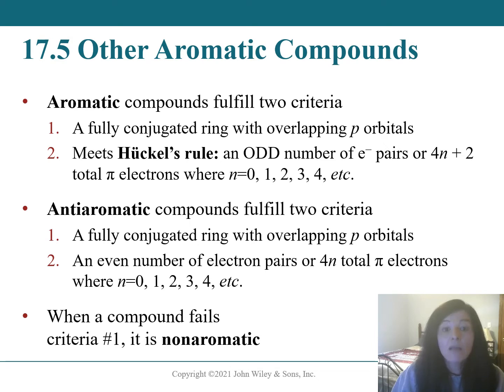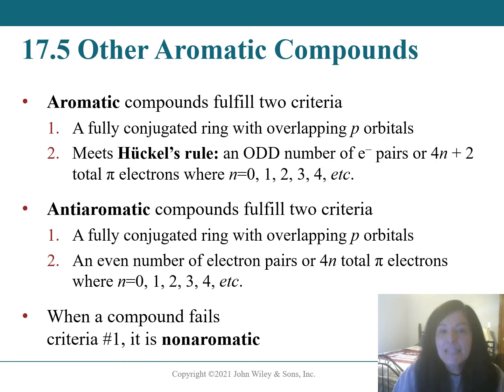So what if we have a molecule where criteria 1 is fulfilled, but not criteria 2? Meaning, like we saw in our last video, we have a ring that has all sp2 hybridized atoms, but it has an even number of electron pairs. We call these molecules anti-aromatic. They're actually very, very unstable, the opposite of aromatic compounds.